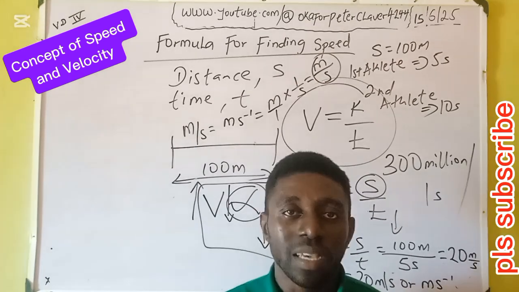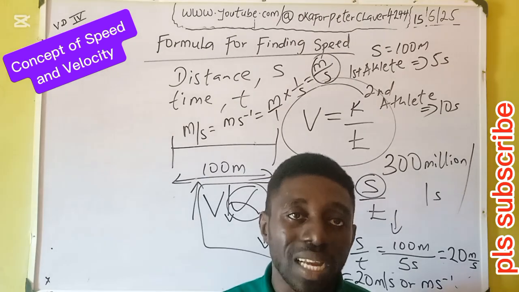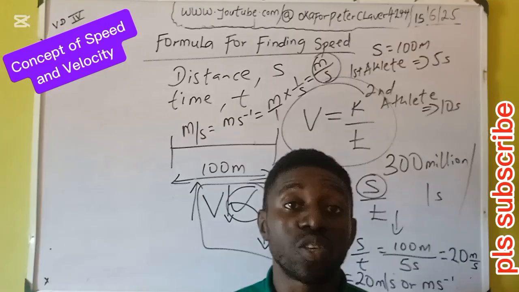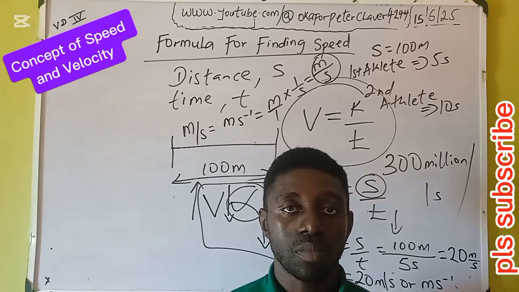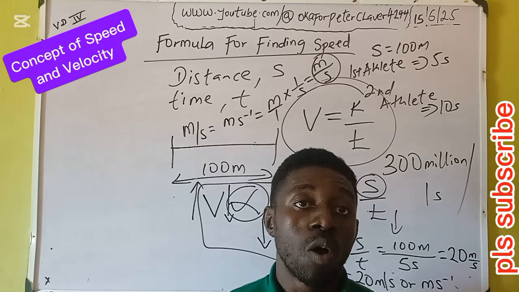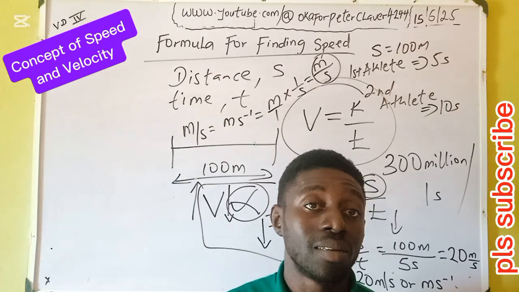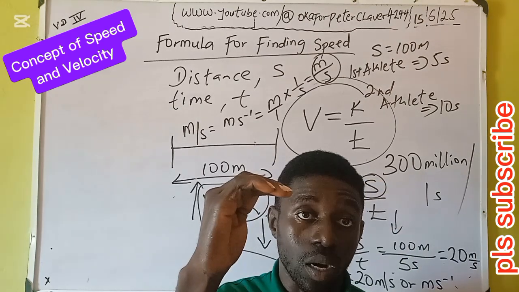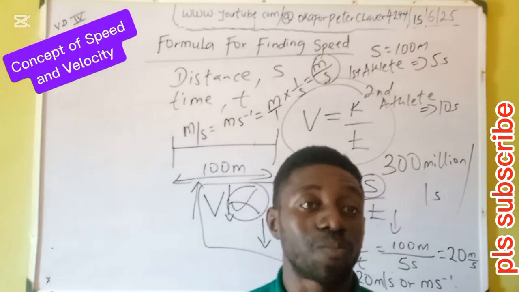So speed is a very simple idea. The formula for finding speed is rooted in the logic that says the higher the speed, the shorter the time. And the constant there is what? Distance. In summary, recall, we have direct variation, where two variables go in the same pattern, and indirect variation, where they go in opposite patterns. One goes up, the other comes down. A good example of indirect variation is speed.